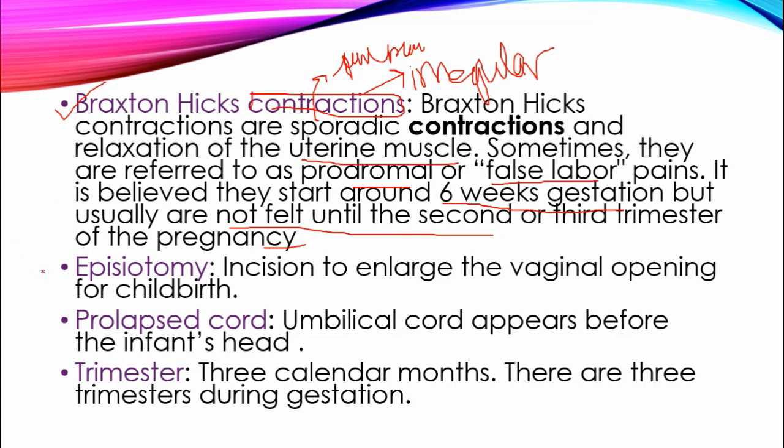Okay. And comes the episiotomy. What is episiotomy? It is an incision to enlarge the vaginal opening for the childbirth, and it is made on the perineum. Okay. Prolapsed cord: the umbilical cord appears before the infant's head. This is a condition we are going to study further. Trimester: 3 calendar months. There are 3 trimesters during gestation.